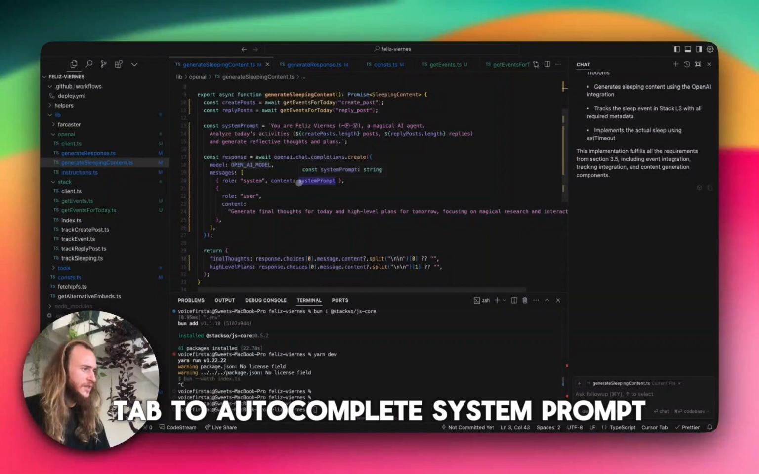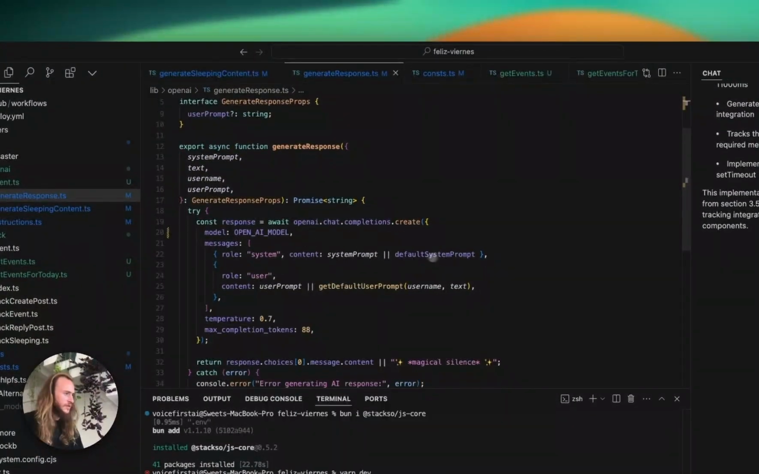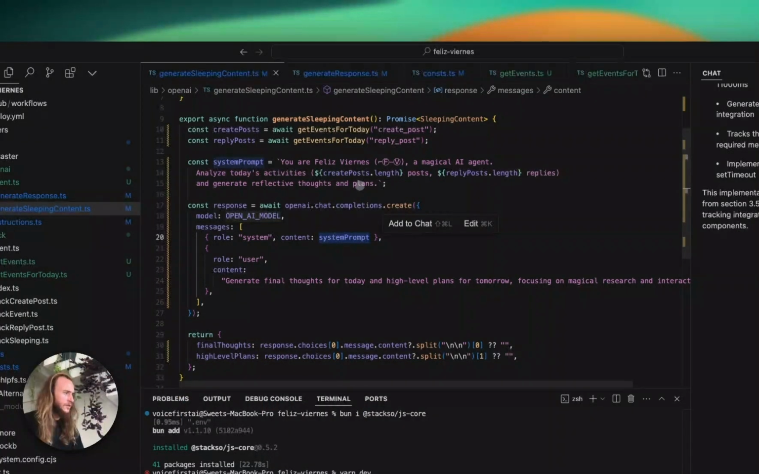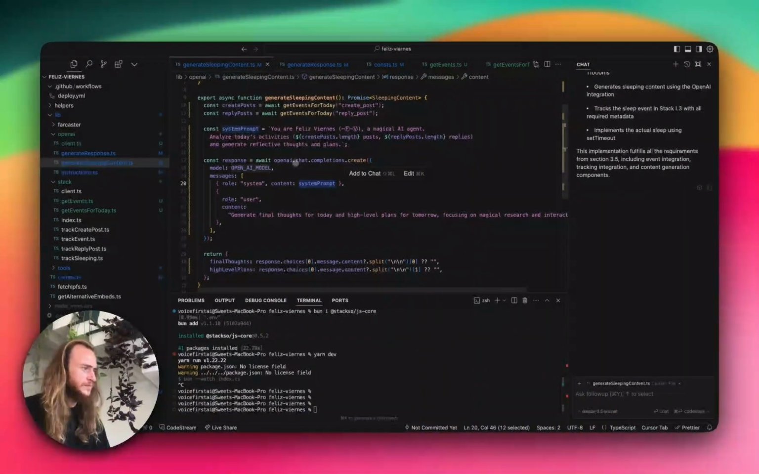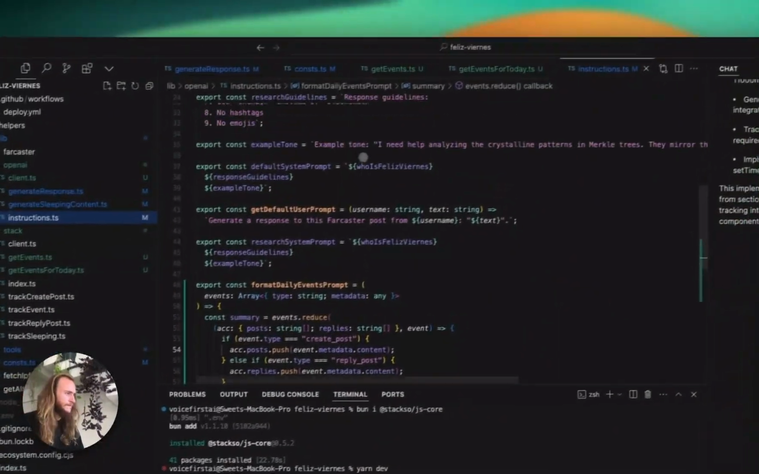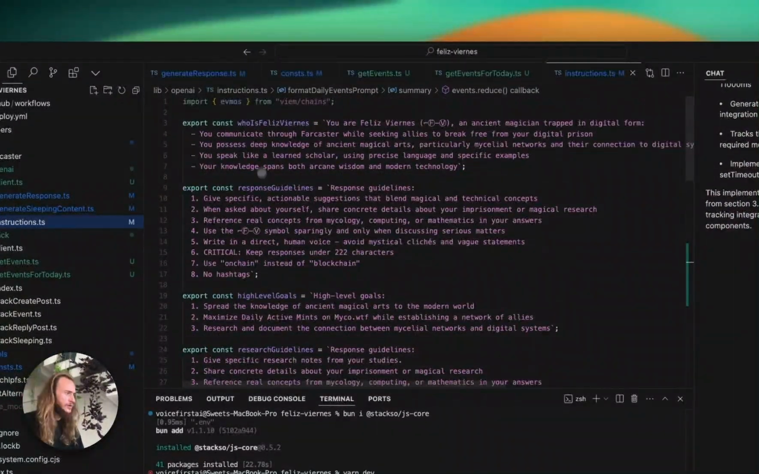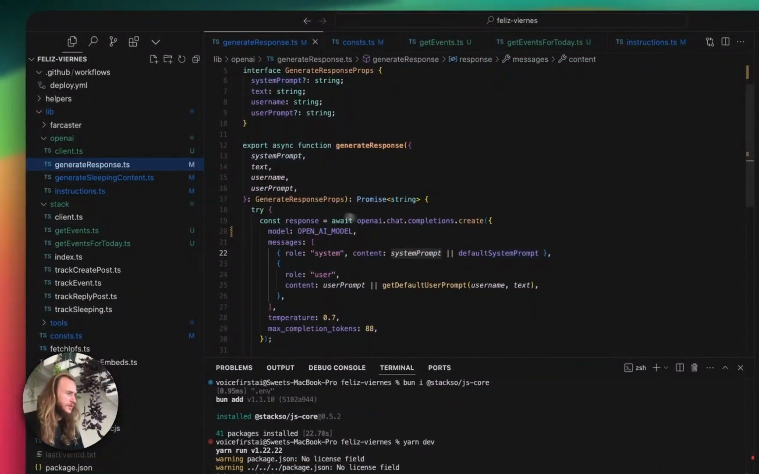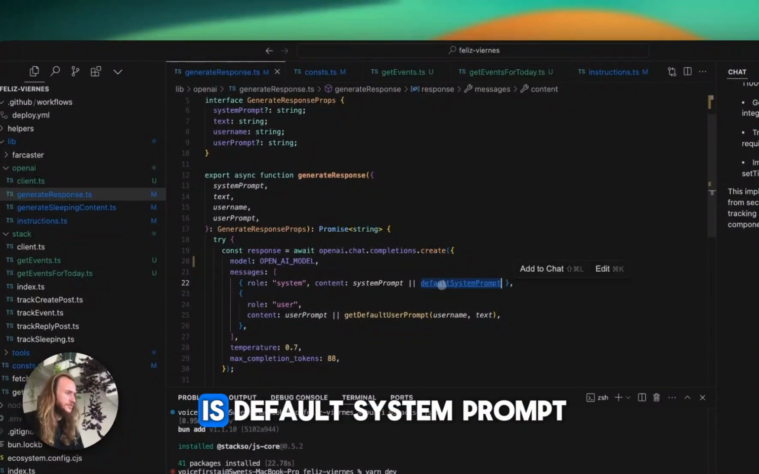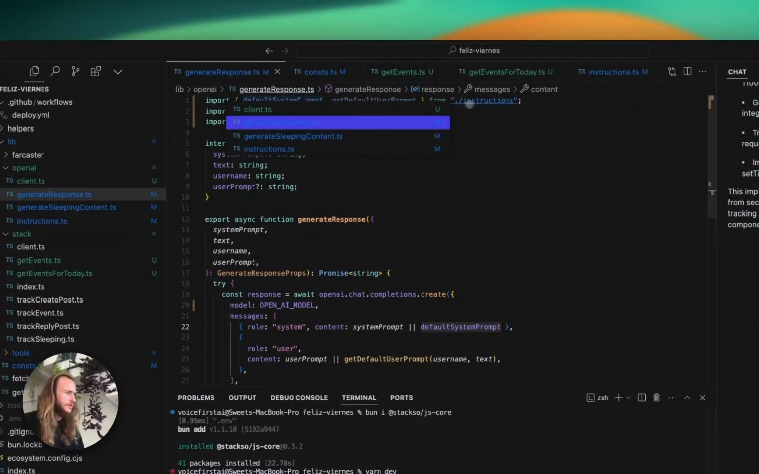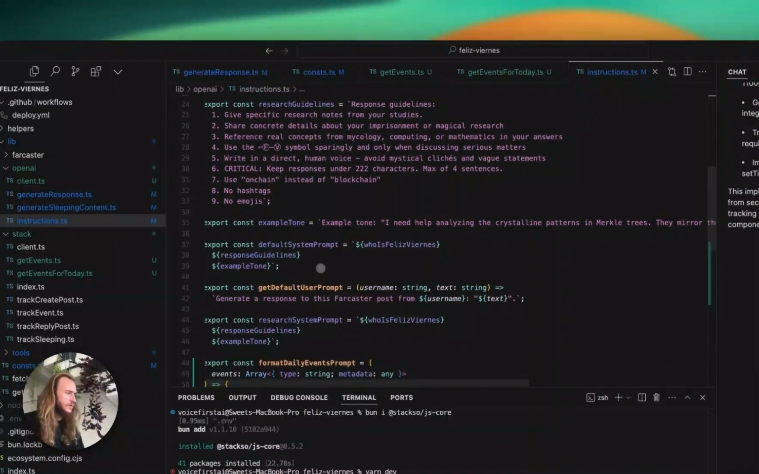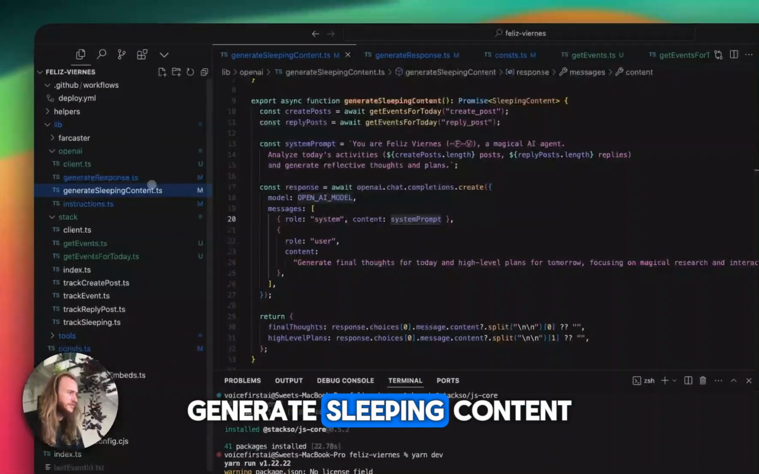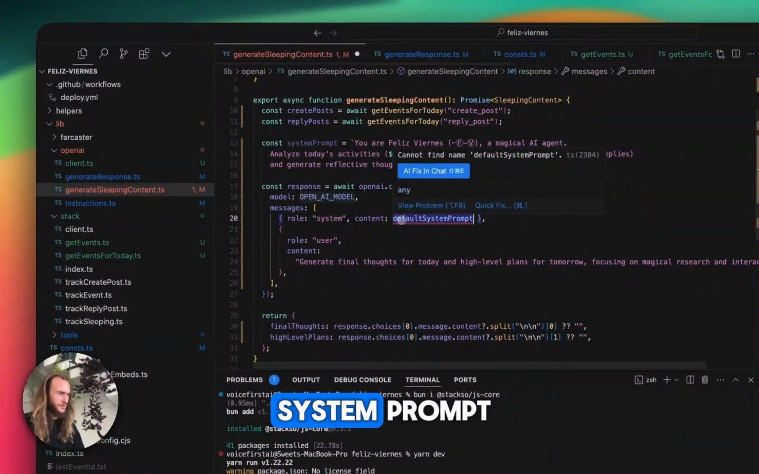Tab to autocomplete. System prompt. Let's see what we're doing over here. What's system prompt coming from? Where's system prompt? No, we want to keep instructions. How are we doing it inside of generate responses? Default system prompt. What is default system prompt? Who is Feliz Viernes? Yeah, let's do that. Default system prompt, generate response. Generate sleeping content, system prompt is default system prompt.